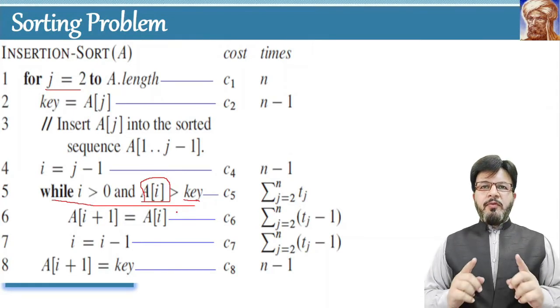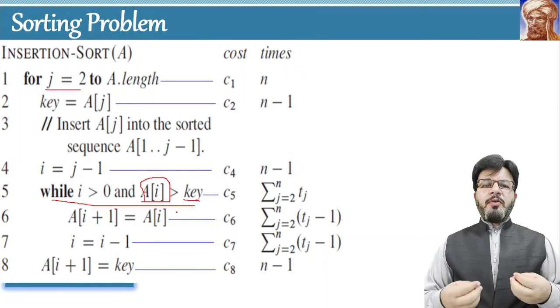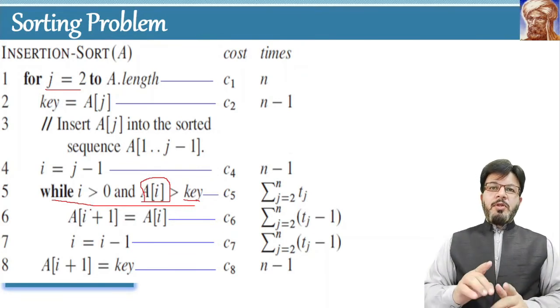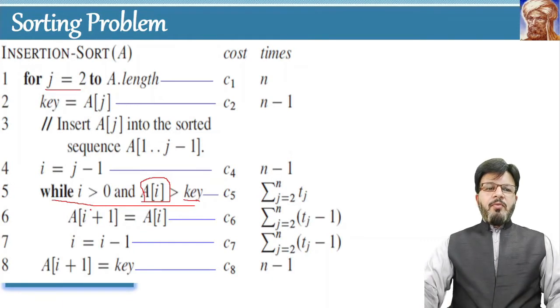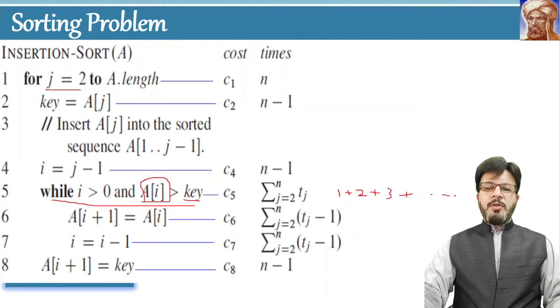But as we have already discussed probably many times, we are always considering the worst case. And what is meant by worst case? The maximum possible number of times this loop will run. Now remember the example we have discussed. When the value of j is 2, this loop will run only once. When the value of j is 3, this loop will run 2 times. When the value of j is 4, this loop will run 3 times, and so on. This process will continue until n minus 1 times.